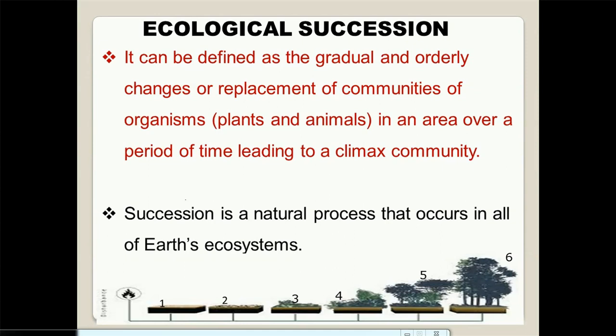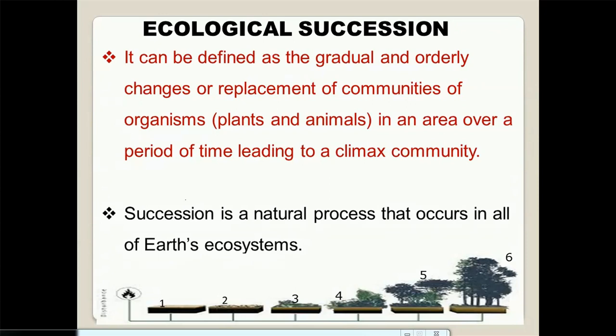So here we have an image, and so let's use it to explain succession better. Now, number 1 here shows a bare land, a land without any plants and animals on it. Okay, now if this land is left for like 2 years thereabout, you find out that short grasses will have started growing on this land, and of course at that time you start seeing insects and some other lower animals. Now if this is further left for like, let's say 10 years, 15 years, that means at point 4, most of these grasses would have been replaced by shrubs and herbs that are more advanced or complex plants. And of course we have different diversity of animals to occupy in such.